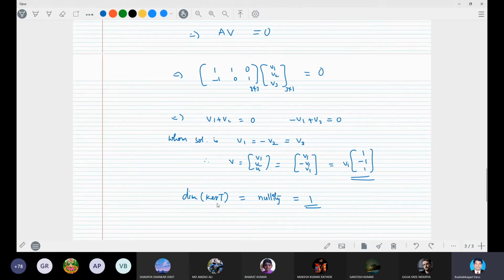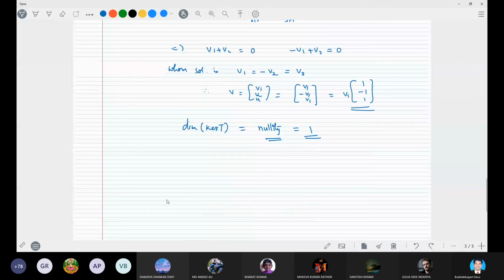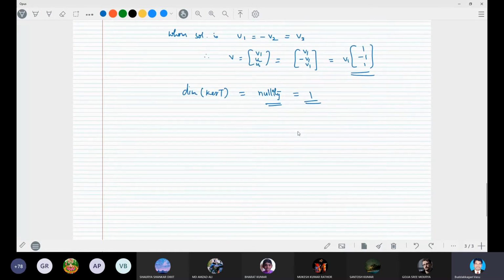What is the dimension of kernel T? What is meant by the dimension of kernel T? That is nullity, na? Yes sir, nullity is equal to 1. Dimension of kernel T is equal to 1. Okay, now kernel T is over. Now find out the rank.